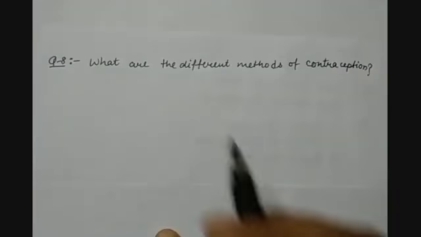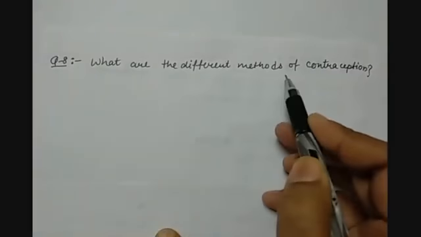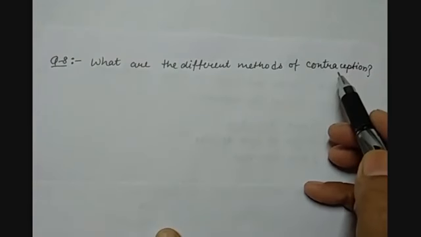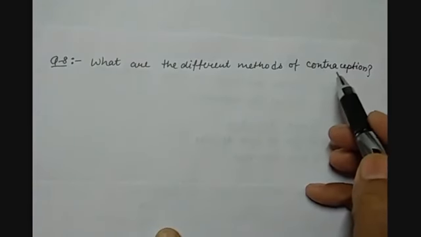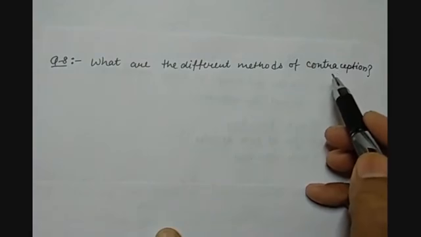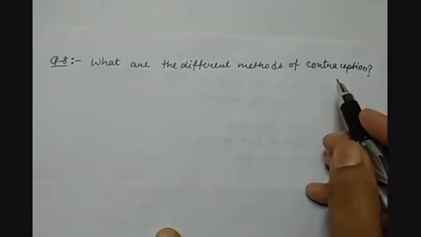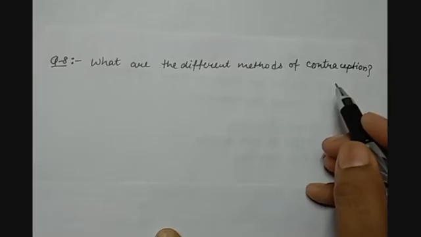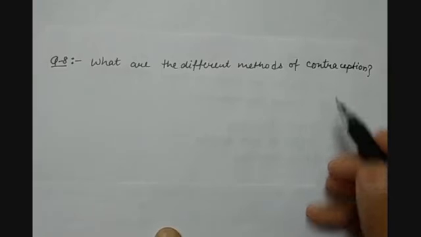Question number 8 is, what are the different methods of contraception? So children, as we know that contraception is the practice to avoid the unwanted pregnancy and to keep the gap in between the babies.